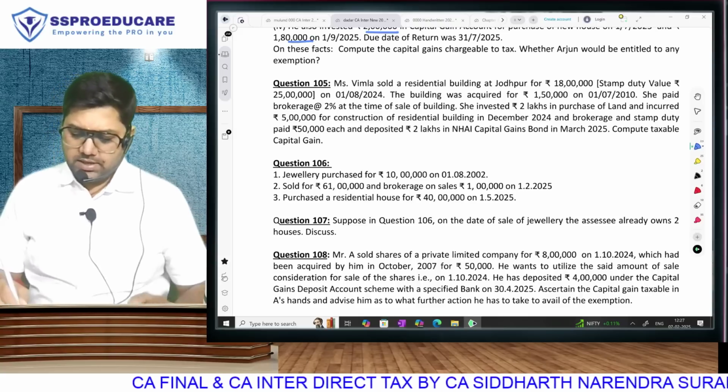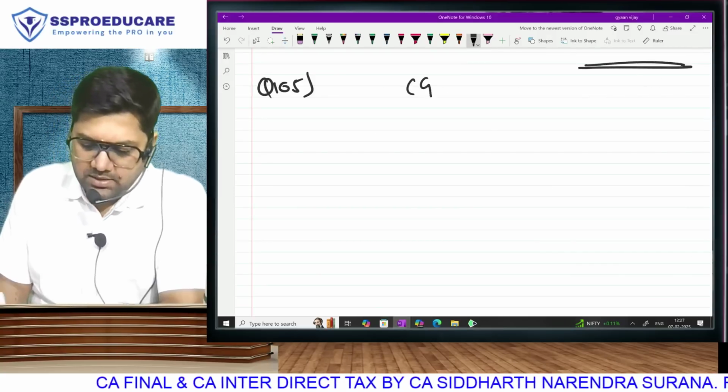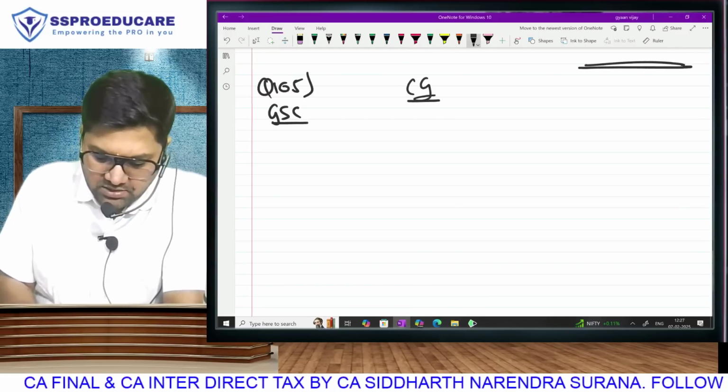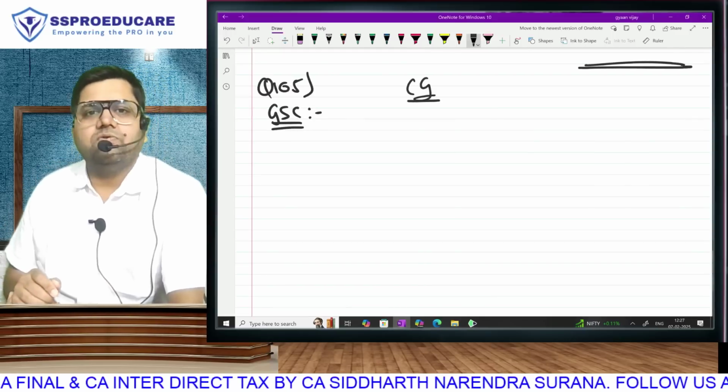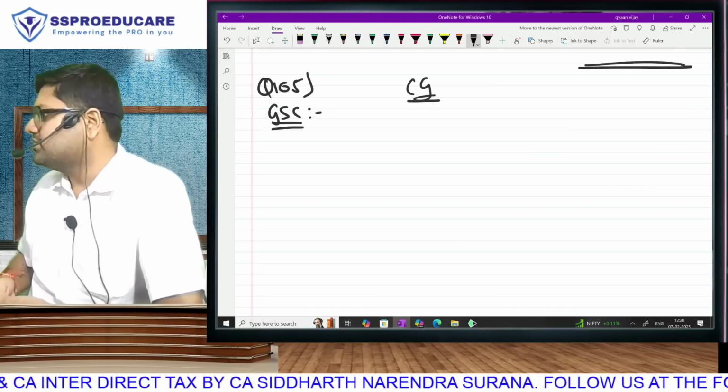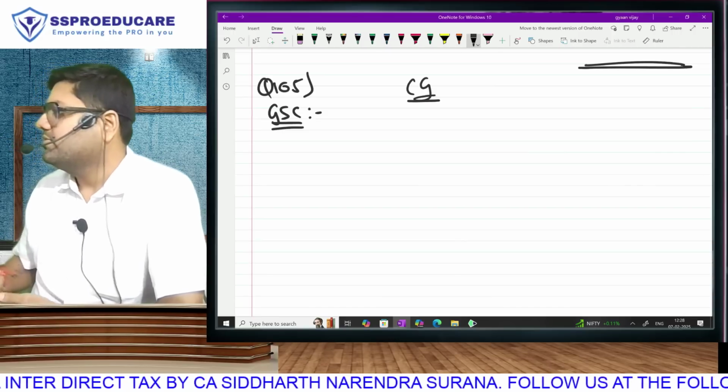Compute the taxable capital gain. Is there brokerage on sale given to us? Yes. So we will start our answer with gross sale consideration. What are you thinking about gross sale consideration? The property sold for 18 lakhs. So gross sale consideration will be rupees.